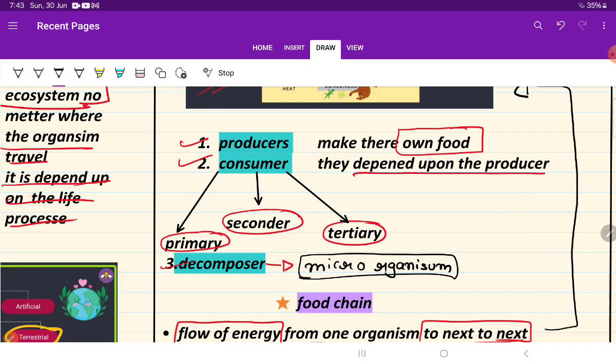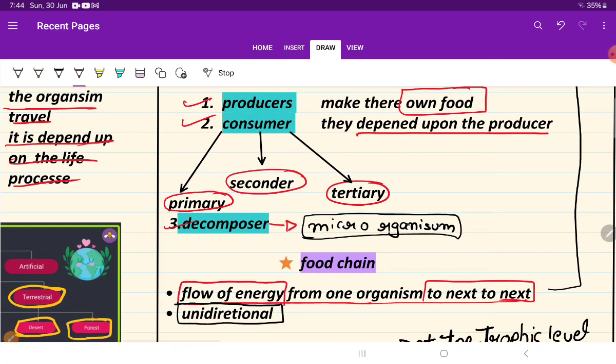Okay, there is a further division of consumer. For example, an animal eats the plant, that is primary consumer. That animal is eaten by another animal, that is secondary, and that secondary animal is eaten by a third animal, that is tertiary. This will die and microorganisms will convert it into different proteins or nitrogenous waste and give it to the environment. Okay, so this is the further division of consumer.